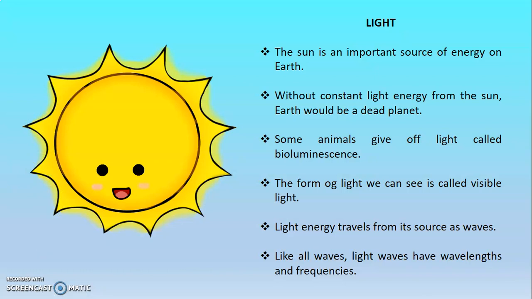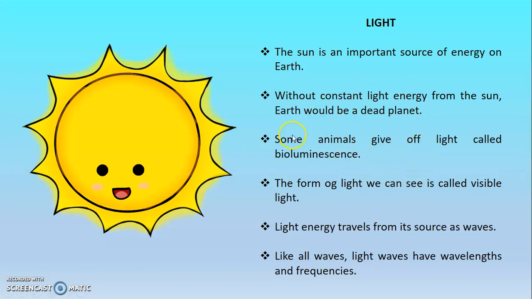Now we are going to continue with light, okay? Everything about light energy, it's on page 81. These are the important things. The sun is an important source of energy on Earth. Without constant light energy from the sun, Earth would be a dead planet, obviously, because without sun, there are no plants, and without plants, we cannot live, okay?